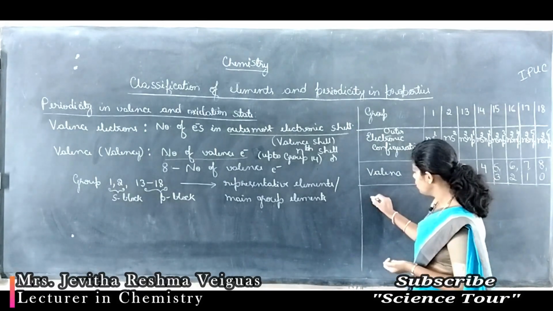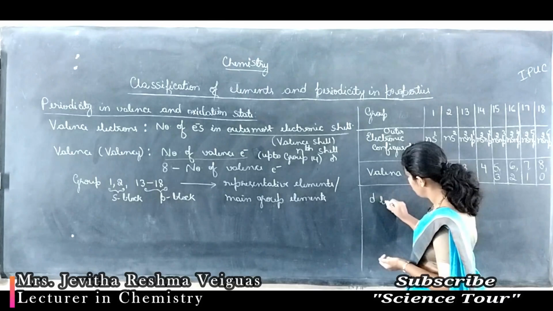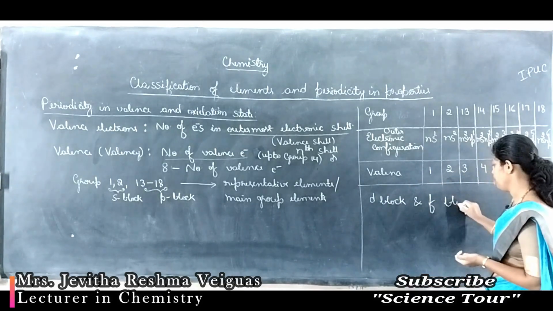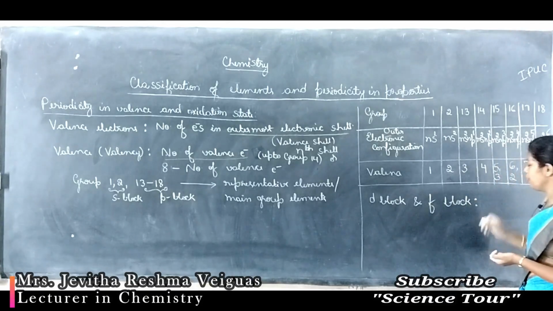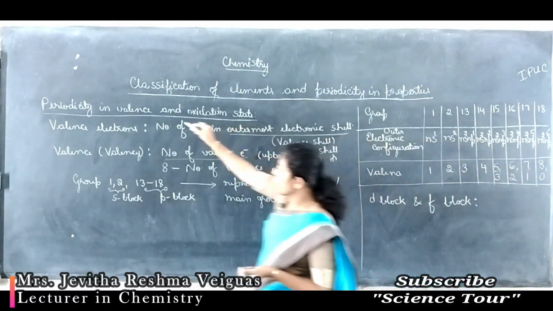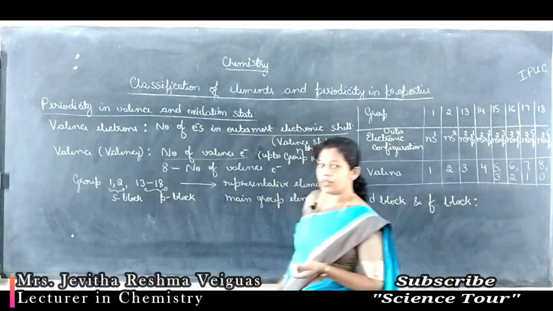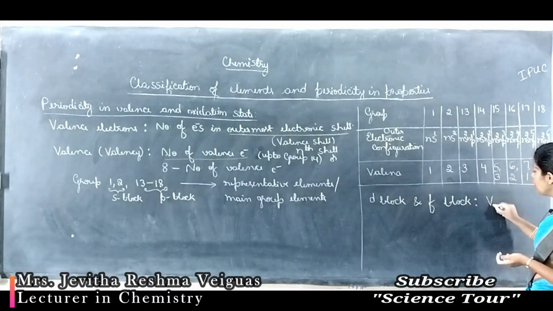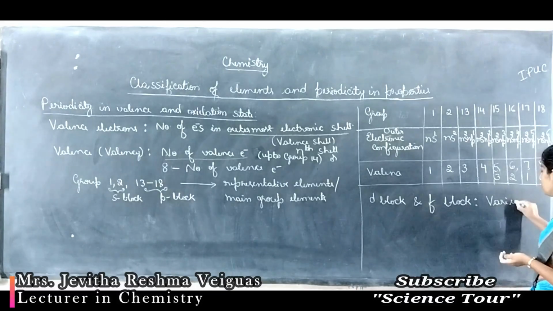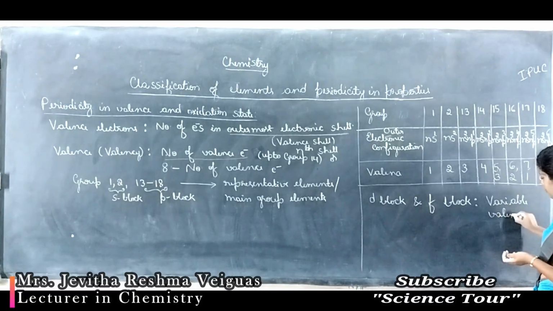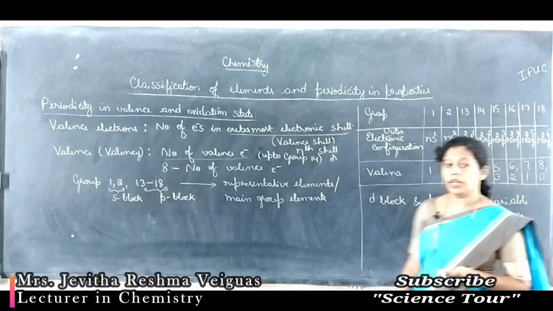What about d block and f block elements? These d block and f block elements have many valences, because nowadays instead of valence, oxidation state is the term used. For these, there are many oxidation states or valences, so we say they have variable valence. Why do they have variable valence?